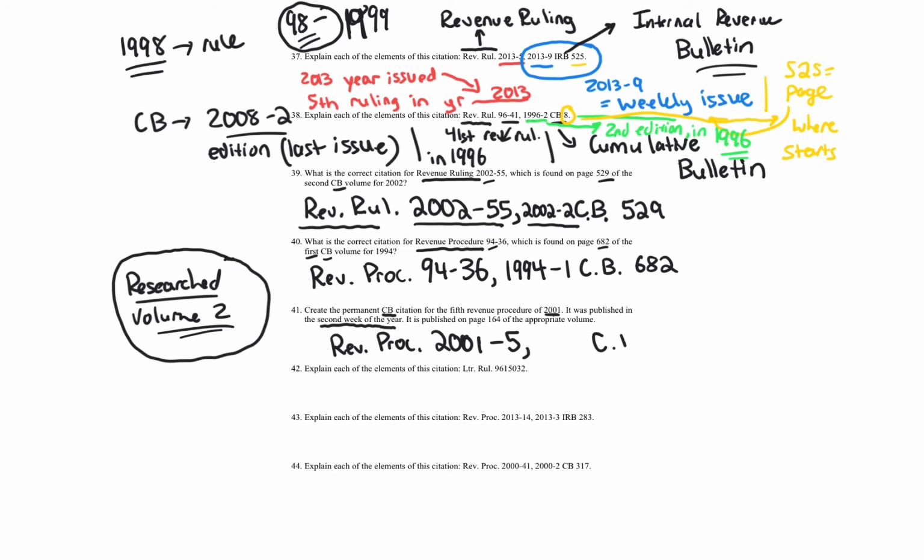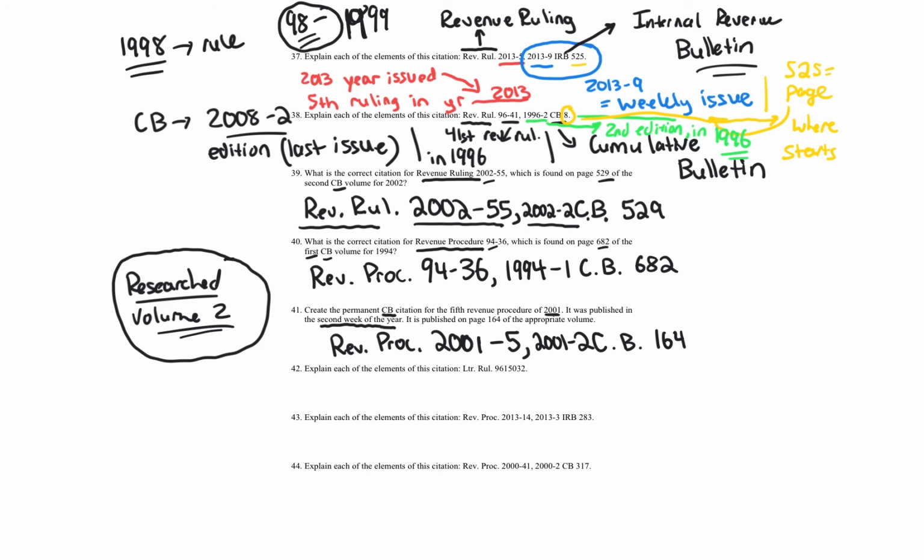So we put our C.B. We know it's on page 164. That's easy, right? That comes after. And then we have to put the correct volume. It's going to be 2001-2. Boom! Just like that. That is the correct citation. All right, let's finish this off. Finish strong. We got 3 questions left.